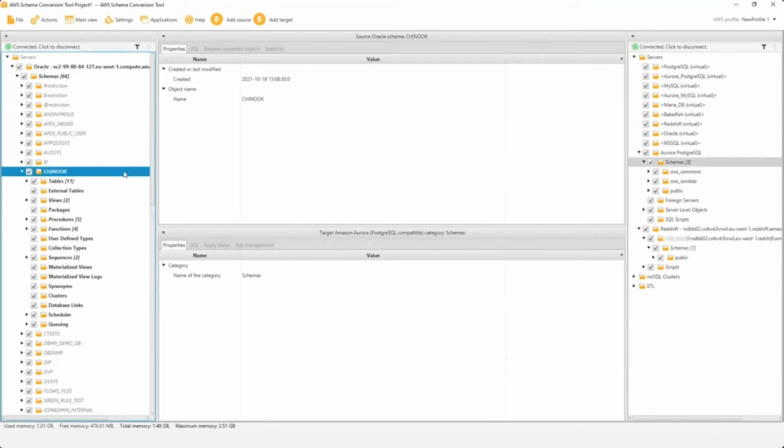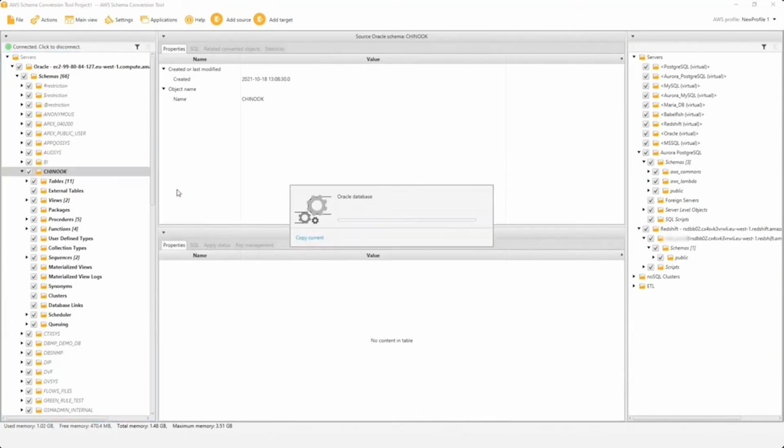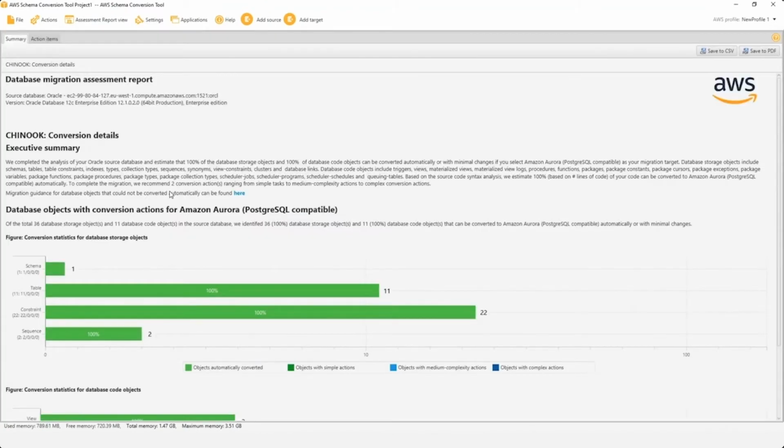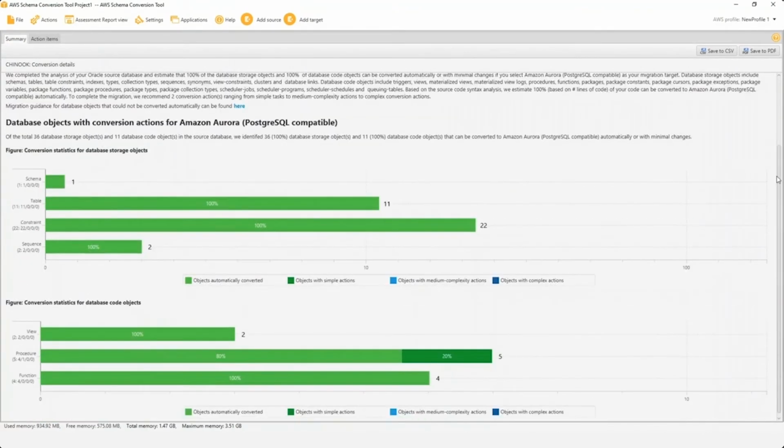So here in the context menu, I'll click create report. Once I click create report, it will generate an assessment report that shows me the viability of moving my source database to a target database in AWS. So this is what the report looks like.